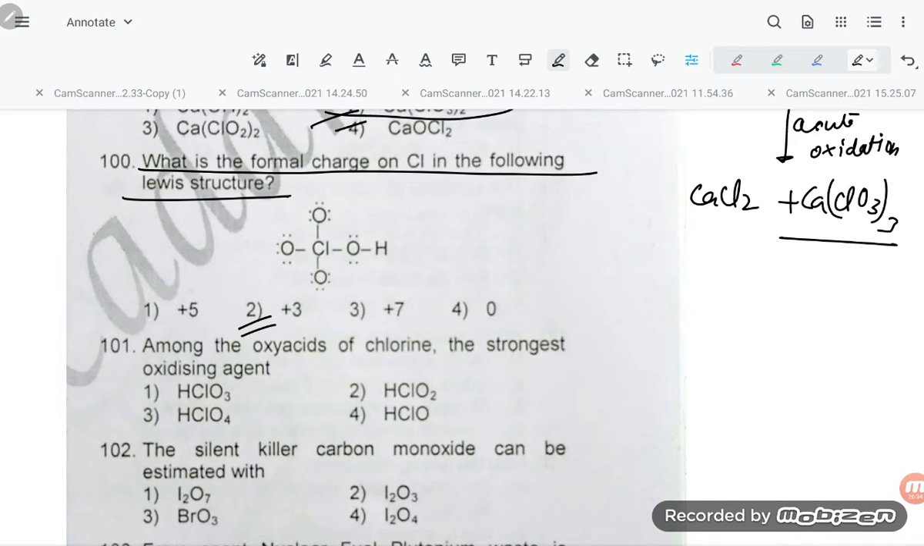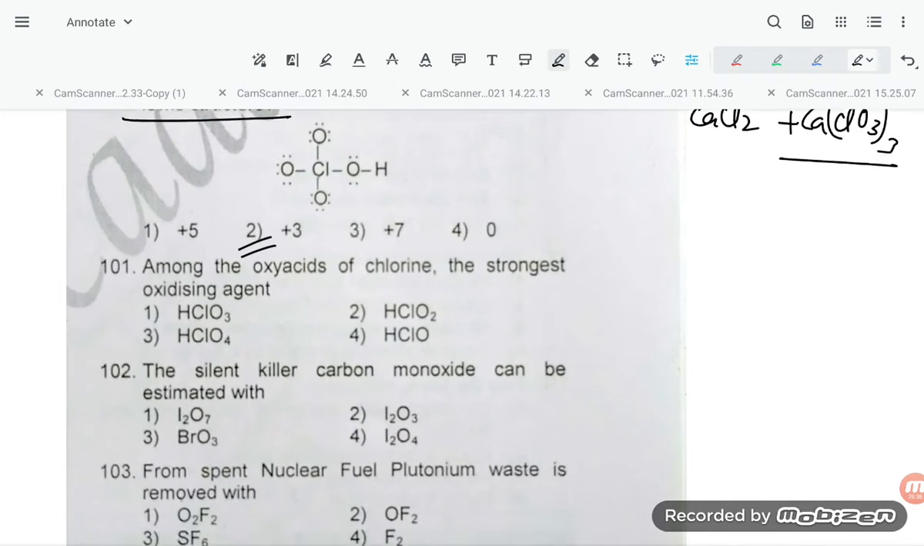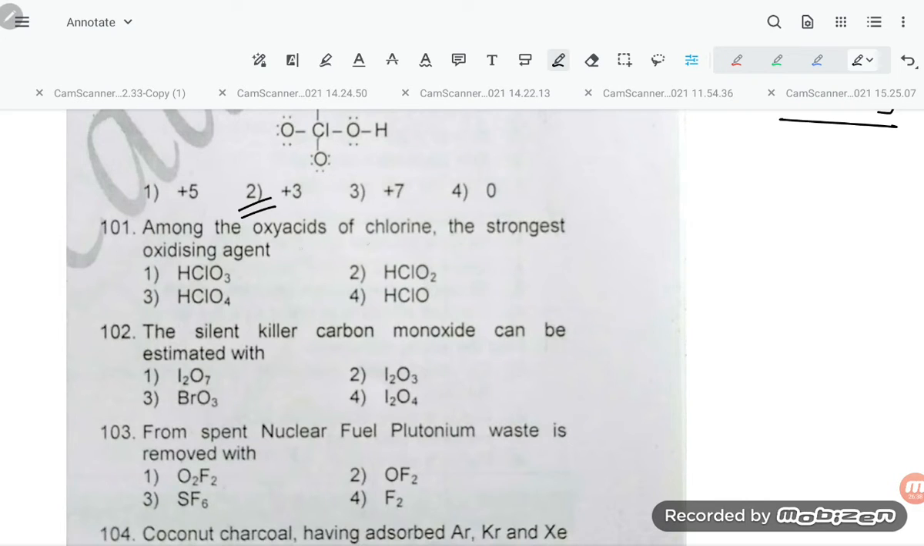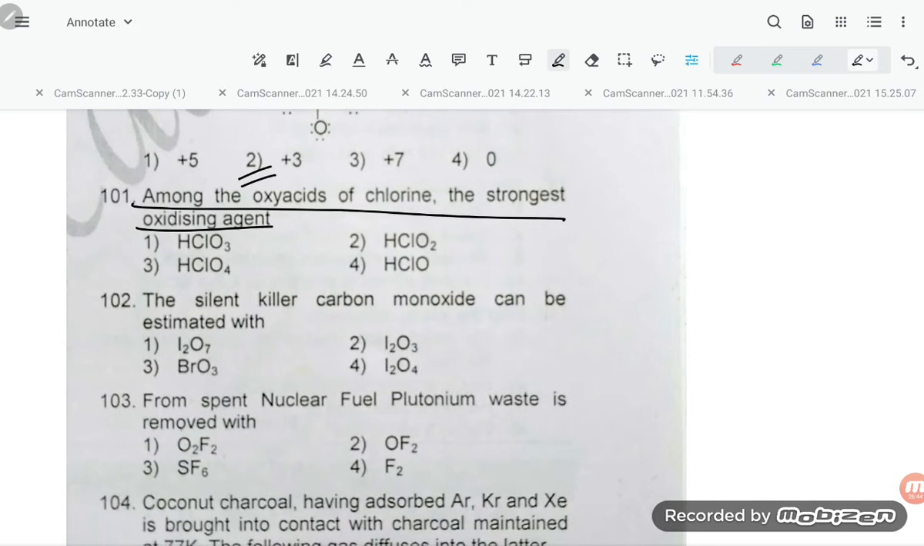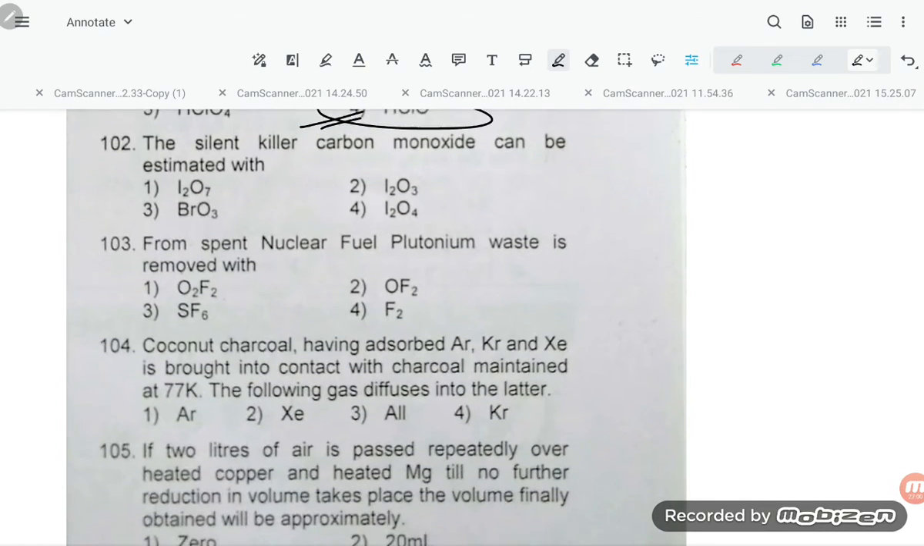It will be option number 2, student. The formal charge you can easily calculate. Among the oxy acids of chlorine, the strongest oxidizing agent, what will it be, student? HClO. It has the strongest oxidizing power.